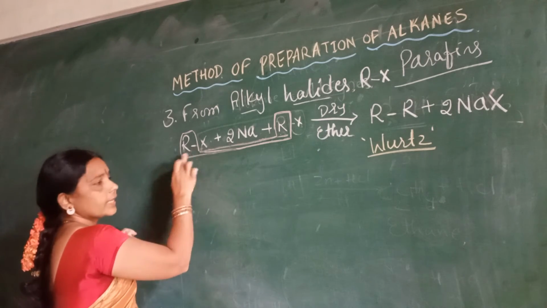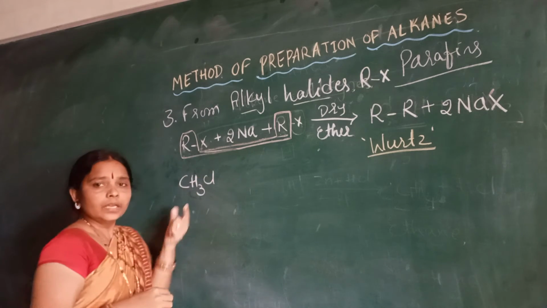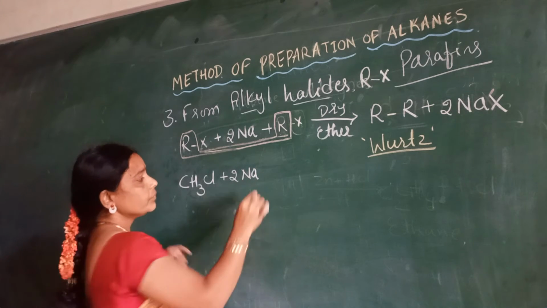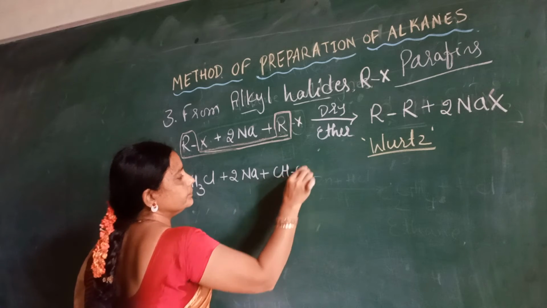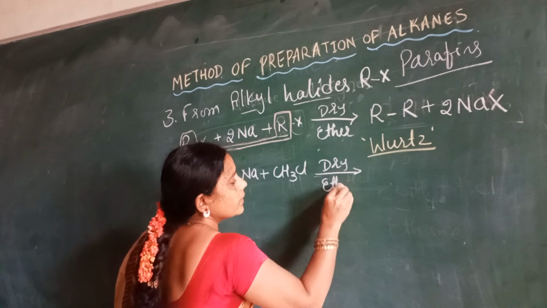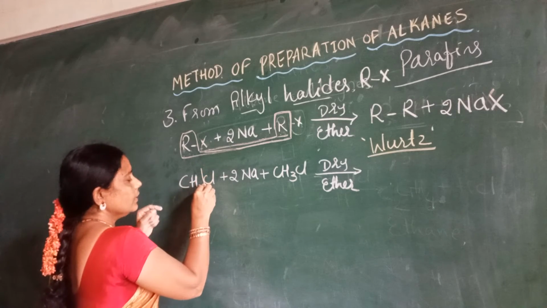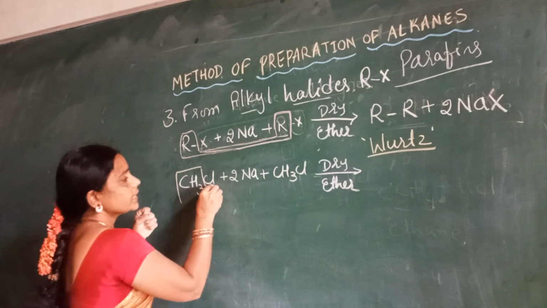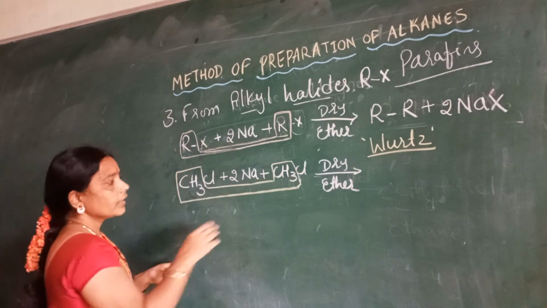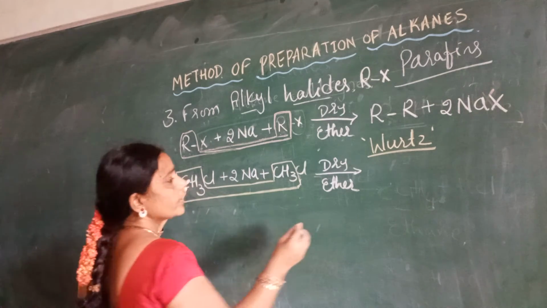So RX is an alkyl halide. I will take the same example of methyl chloride. It is combining with 2Na, sodium, plus methyl chloride in the presence of dry ether. In the presence of dry ether, what is the reaction to be carried out here? CH3 and CH3 are combining here, and then the remaining will be 2NaCl. Okay, so what would be the product?